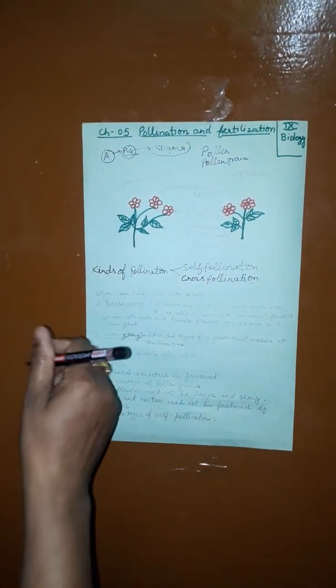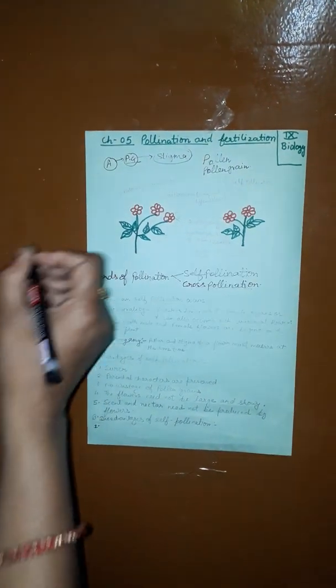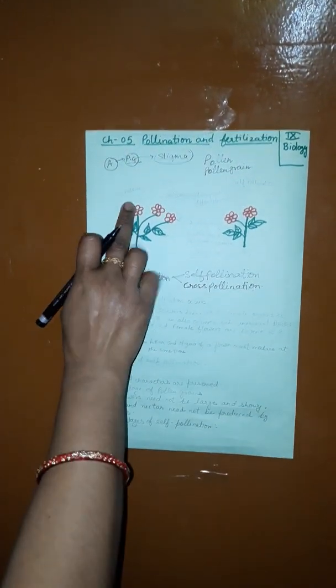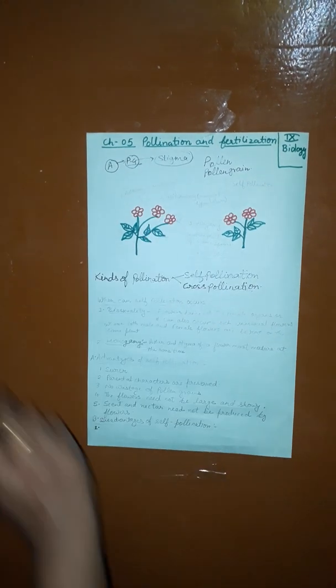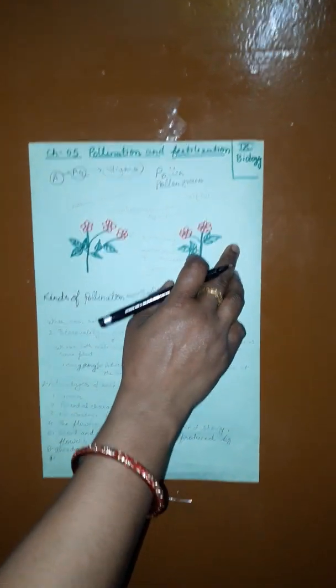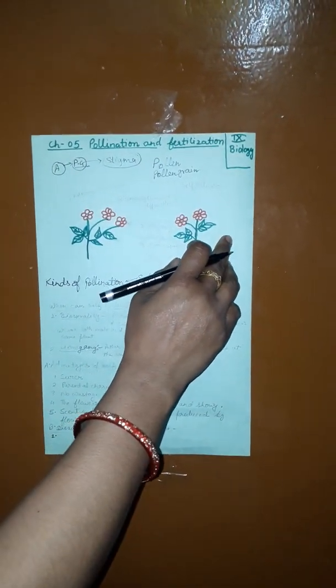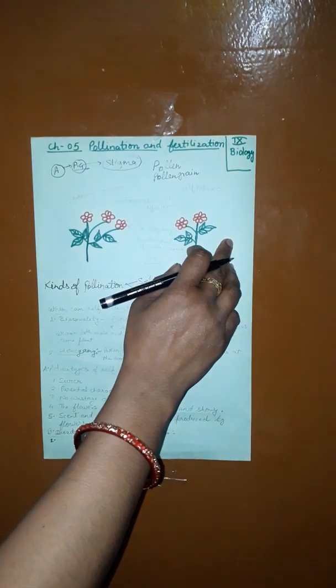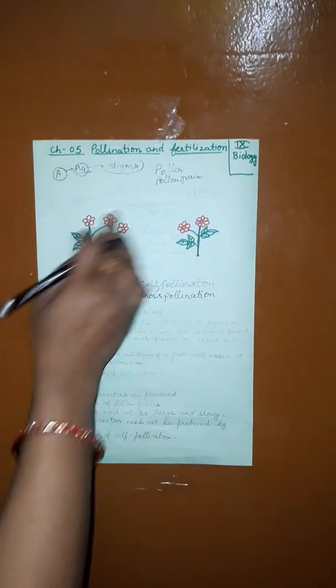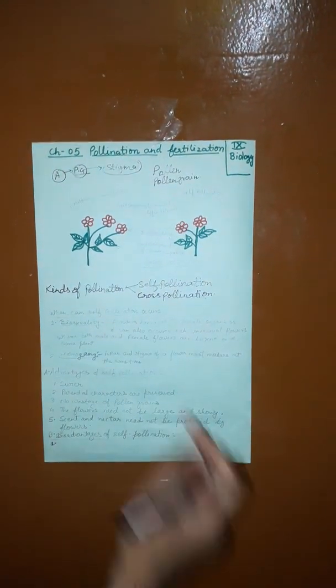Self means the transfer of the pollen grain from the anther to the stigma of the same flower or of the same plant, that is self pollination. And what is cross pollination? It is the transfer of the pollen grain from the anther of the flower of one plant to the stigma of the flower of another plant of the same species. See here in this diagram.